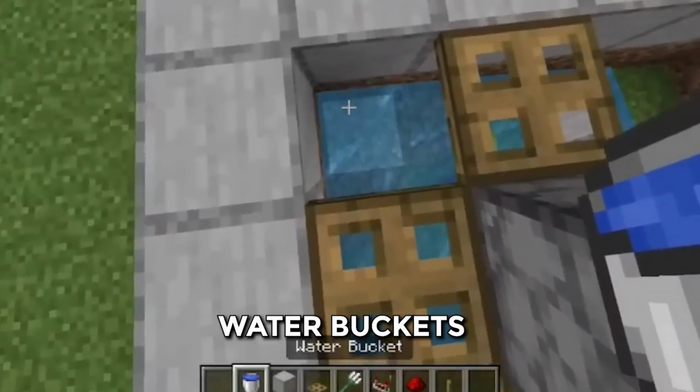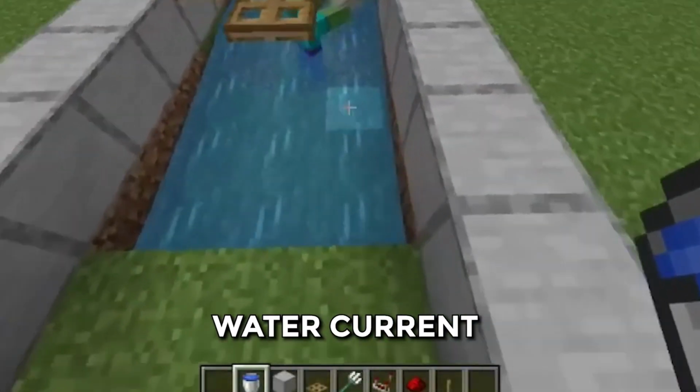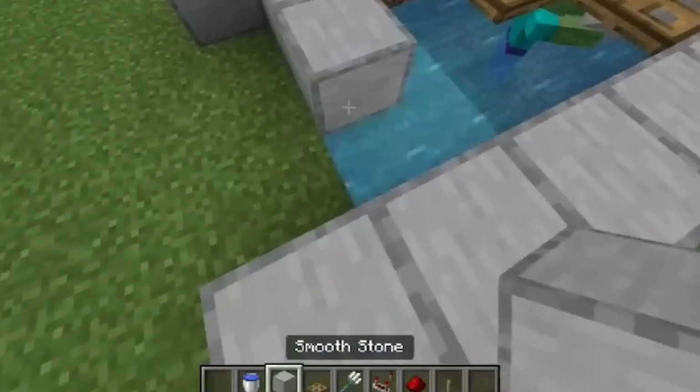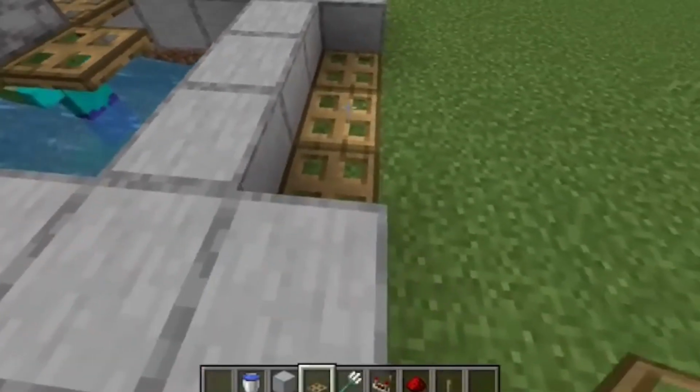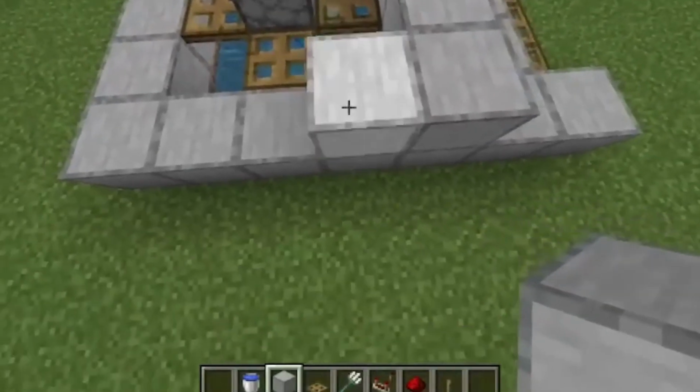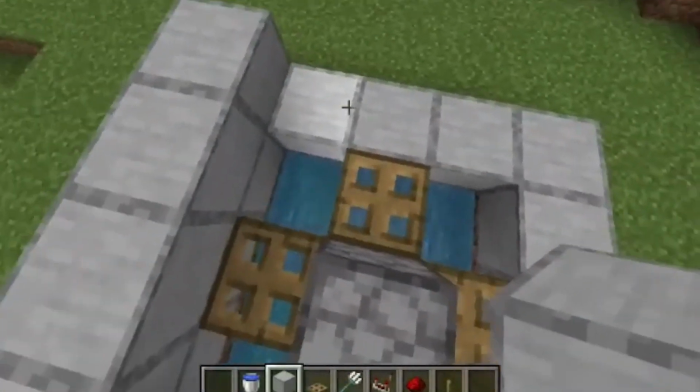Next, take water buckets and create a water current, leaving the zombie at the center. Place blocks to close the system by keeping 3 trapdoors. Place blocks on the top as well, followed by the trapdoor as shown on the screen. Now the killing chamber is almost done.